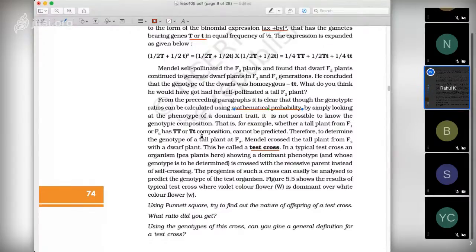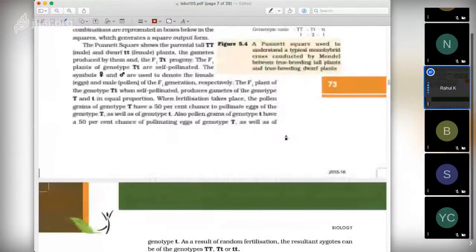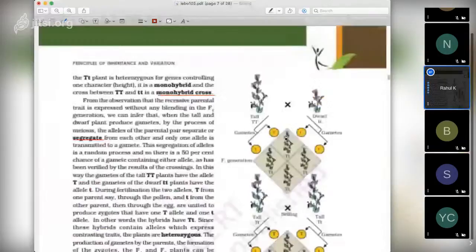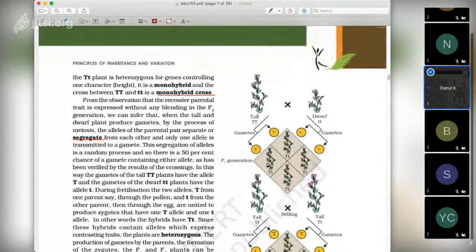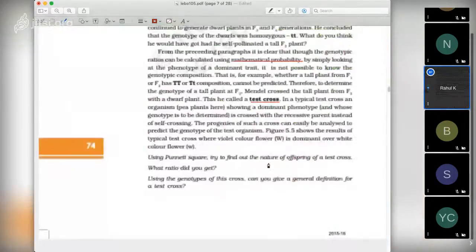So if you have a tall plant and you have taken its seeds, how do you know that this tall plant is capital TT or capital T small t? First, you have to check whether this plant, or the seeds giving rise to this plant, are of capital TT type or capital T small t type. For this, you have to do the test cross. In a test cross, we take the tall plant, which is looking tall.